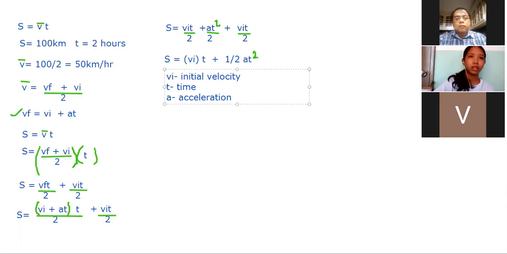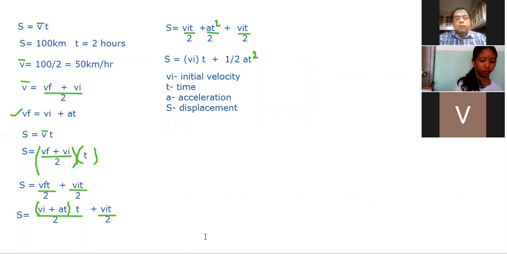Kilometer per hour, sir? No, that's speed. It's meter per second squared. And what about S? S is known as your displacement, or your distance. If it's not in just one direction, then you can consider that as your distance.